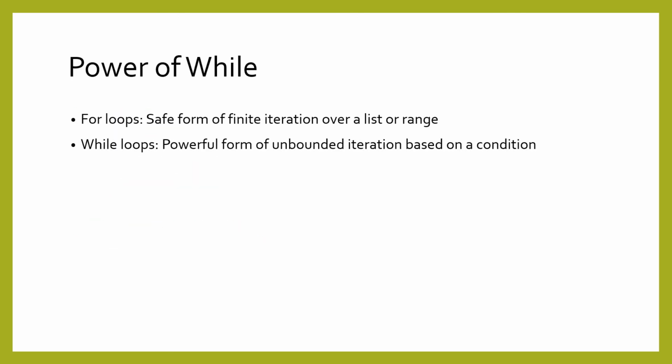So why would you want to have while loops if for loops are so convenient and safe? The trade-off is that while loops are able to handle more forms of loops. Because a while loop can work with an arbitrary condition, it is not limited to the length of a list or a known range of numbers. While a for loop is a kind of finite iteration, a while loop can potentially last infinitely and iterate in other ways. Although there are advanced techniques to make for loops more powerful, the reality is that many kinds of problems are more naturally solved with a while than a for loop.